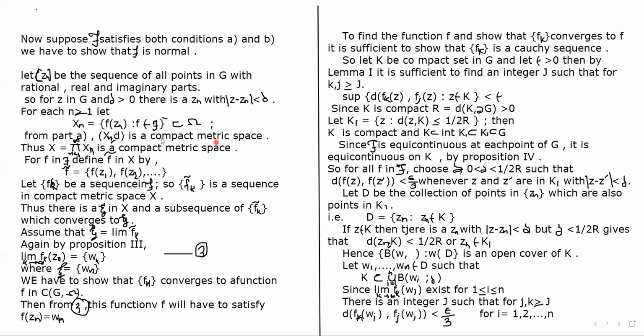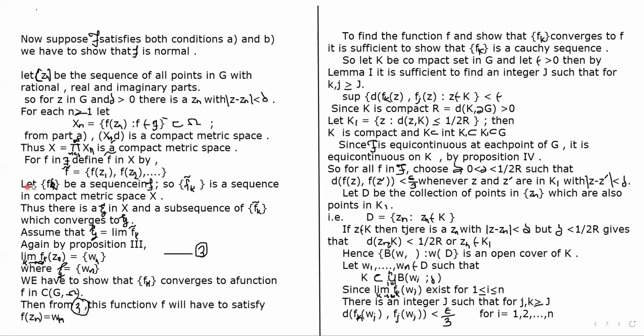So Xn is also a compact metric space. Thus capital X, the Cartesian product of the Xn, is also a compact metric space. Now for f in script F we define f bar in X by f bar equals the sequence f of z1, f of z2 and so on.